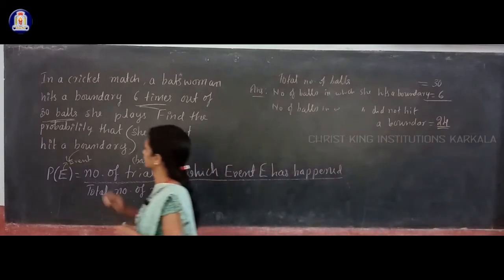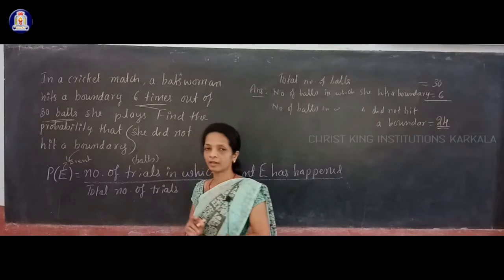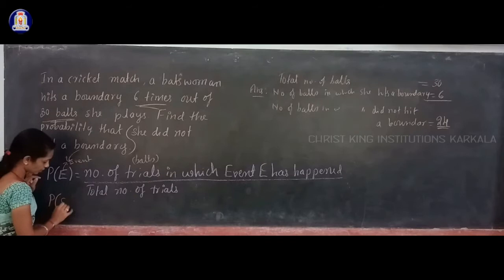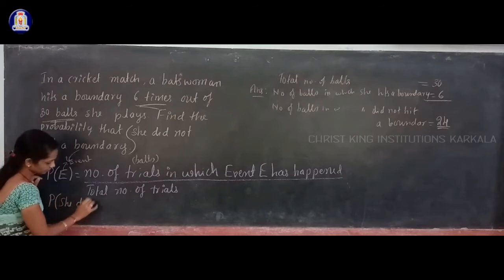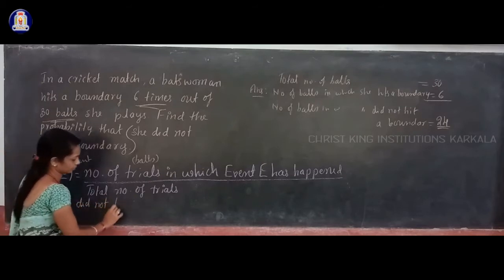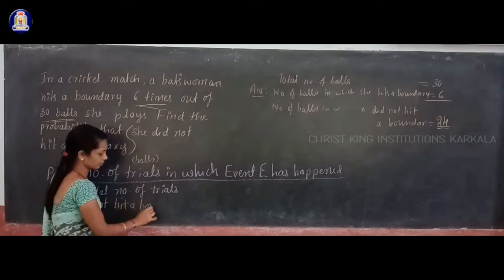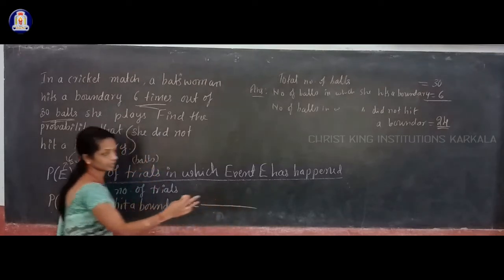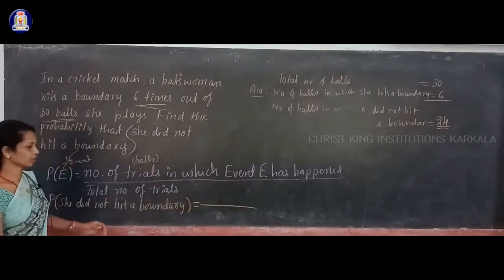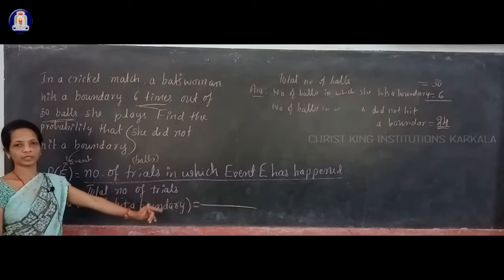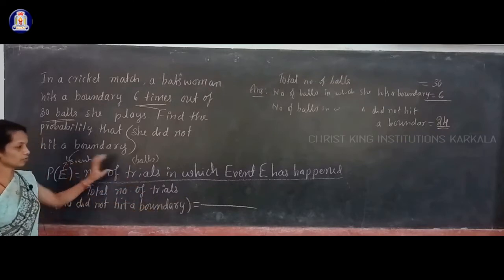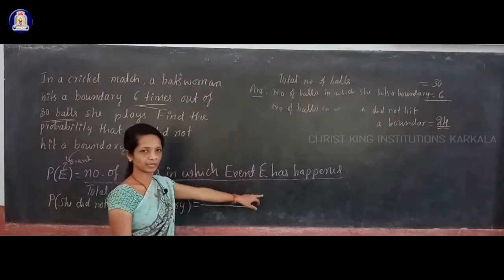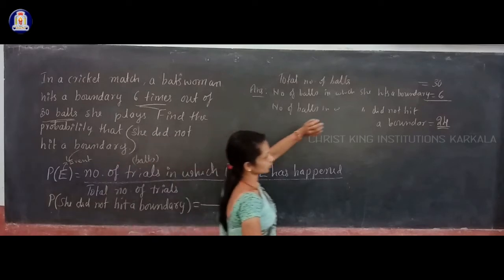We are asked the probability that she did not hit a boundary. For that you have to write P of she did not hit a boundary, that is equal to, I will not write the full formula, I gave it already in the notes, copy that. I will explain what you have to write in the numerator and what in the denominator. The number of balls in which she did not hit a boundary goes in the numerator.